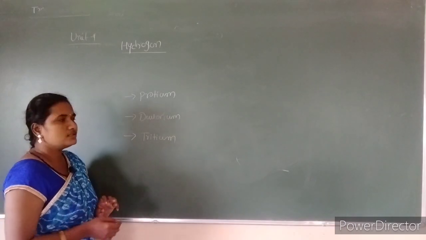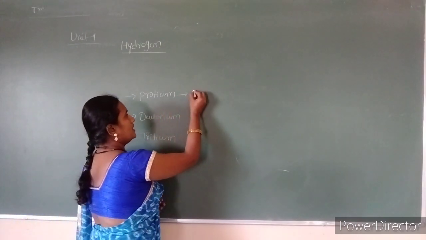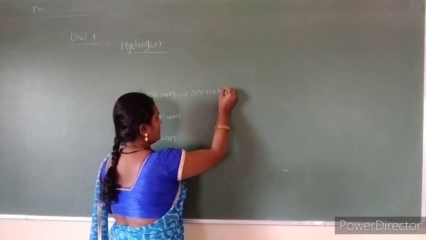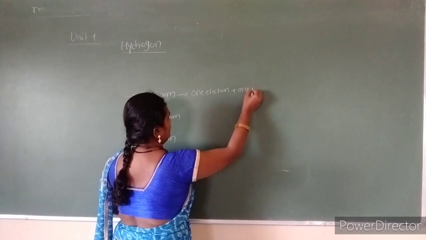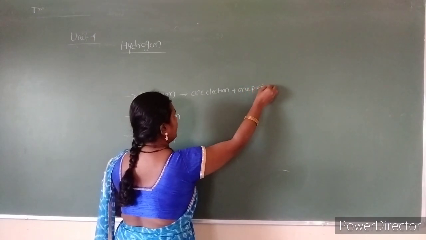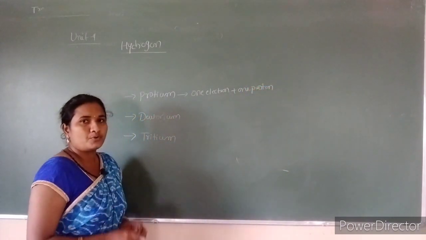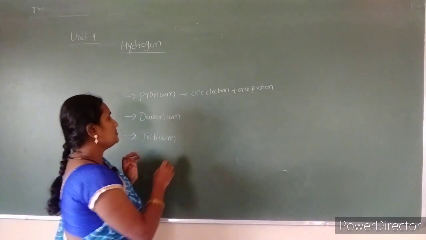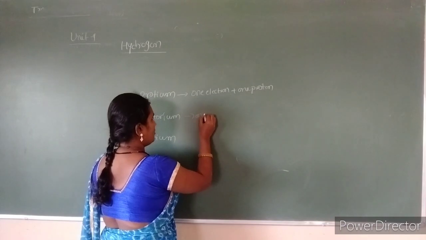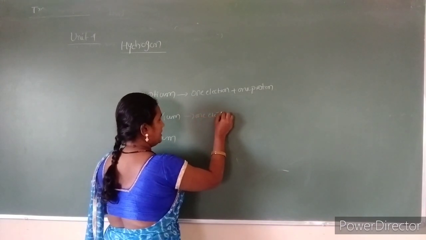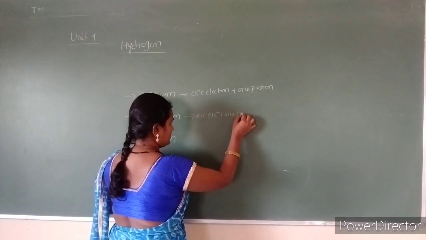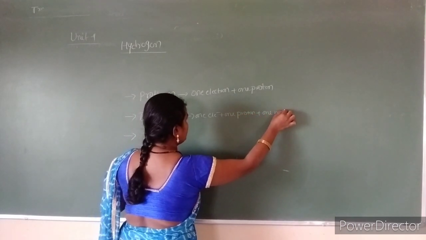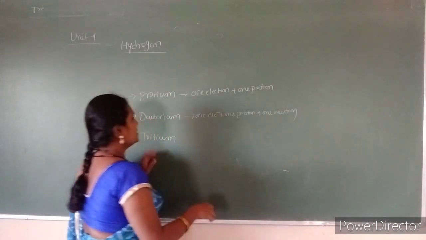Protium has only one electron with one proton. So there are no neutrons in protium. And deuterium has one electron and one proton and one neutron. So this is the difference between protium and deuterium.